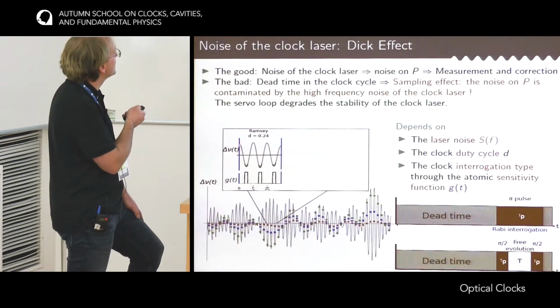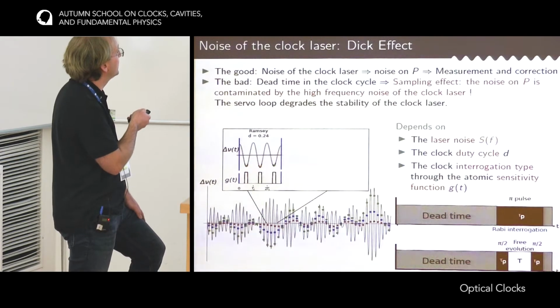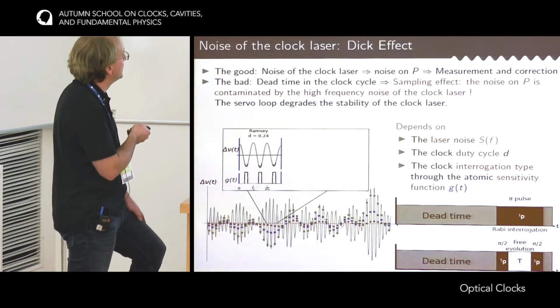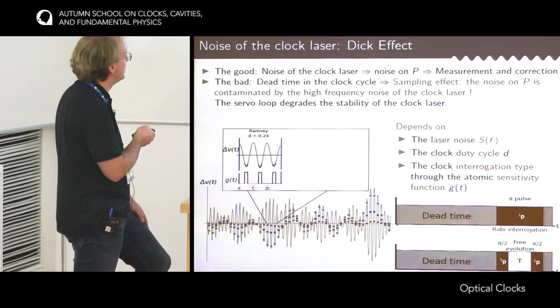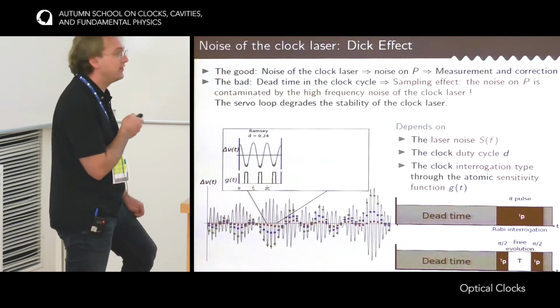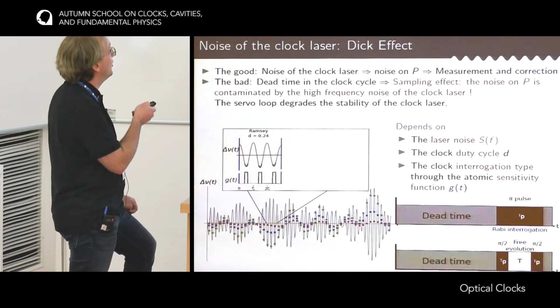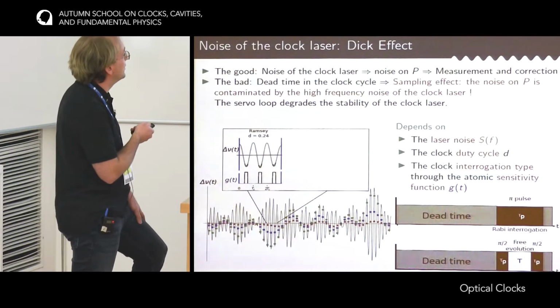It means that actually most of the fluctuation of the clock laser are not seen by the atoms. And here, for instance, the fluctuations would be seen at this point, the next clock cycle at this point, and the next clock cycle at this point. And you see from there that this high frequency noise in the clock laser is sampled at regular intervals, and this high frequency noise is translated into low frequency fluctuations. Okay, and these low frequency fluctuations that were not there in the first place on the clock laser are transferred back to the clock laser by the servo loop.